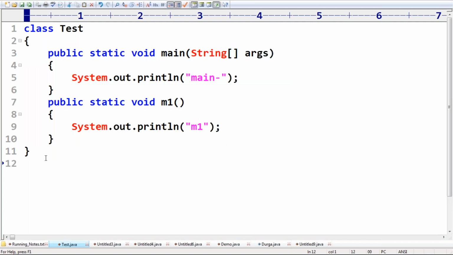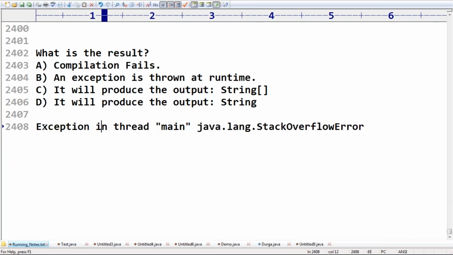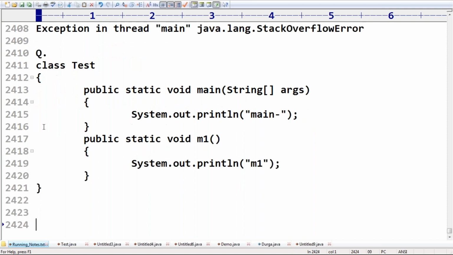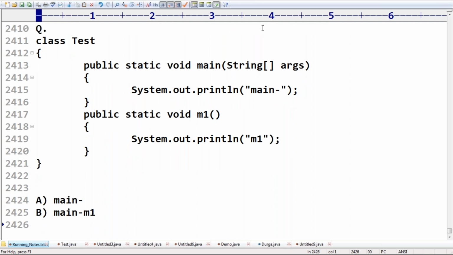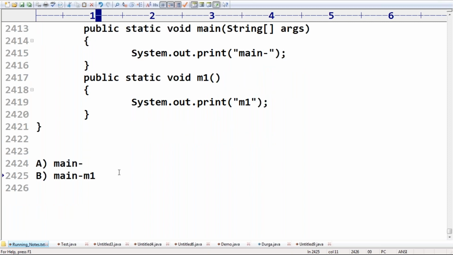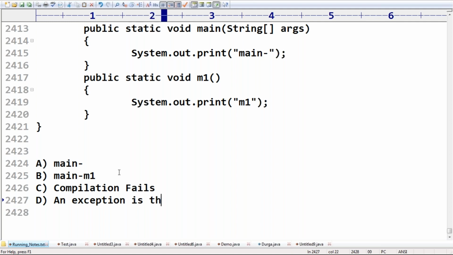My expected outputs: A, main hyphen; B, main hyphen m1; C, compilation fails; D, an exception is thrown at runtime. Remember. I hope all the people are in a position to answer.